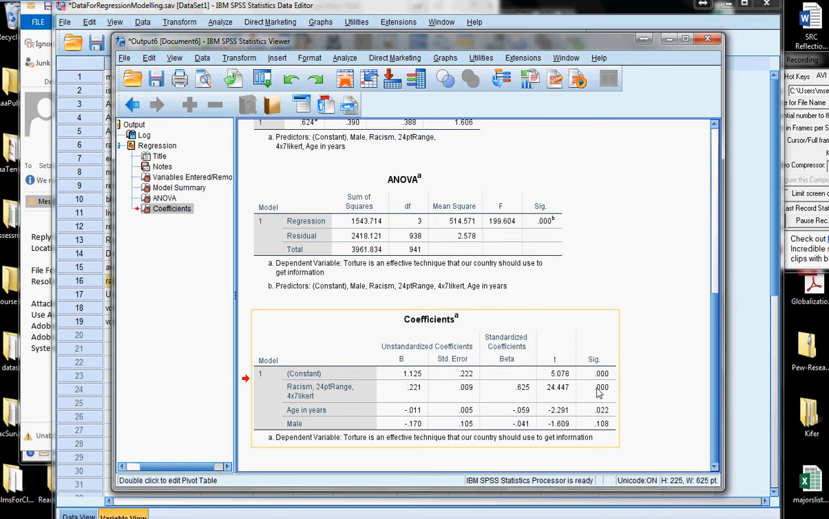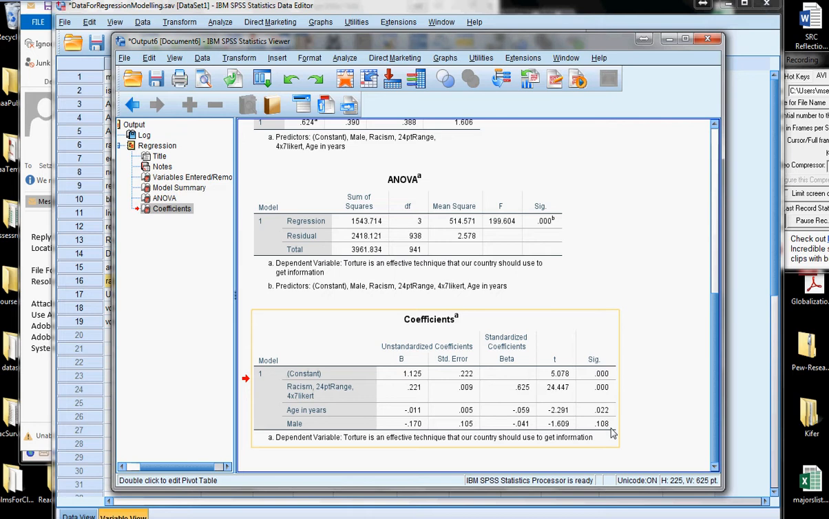As you can tell, it's statistically significant, and the way that we would interpret this is for every 1 point increase on this range, there is a corresponding 0.221 increase on the 7-point scale measuring support for torture. And we have age and we have male in there. Notice that the male statistic is not statistically significant. For our purposes, that doesn't matter.